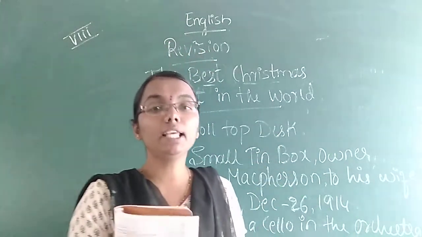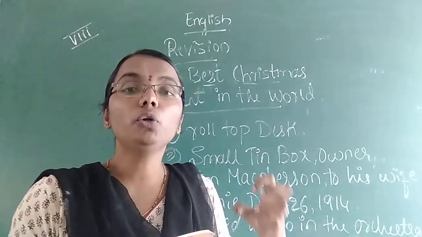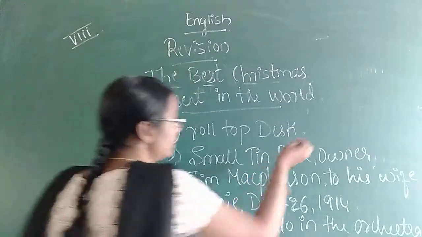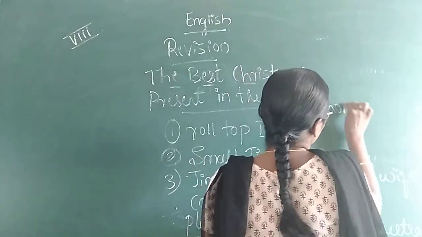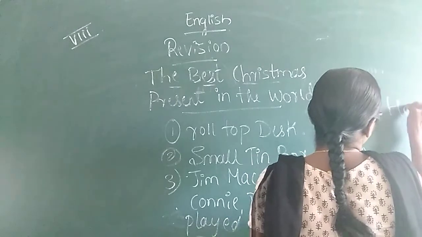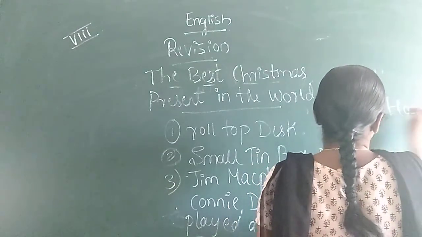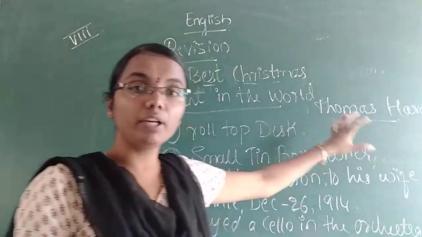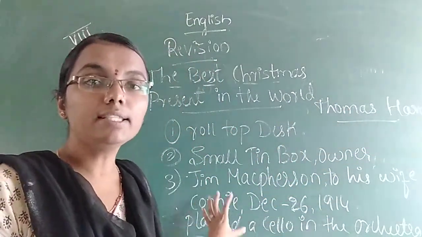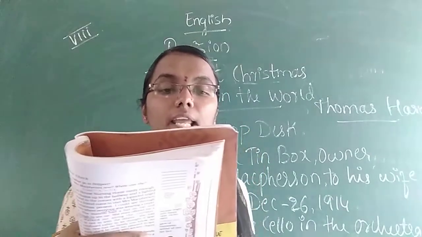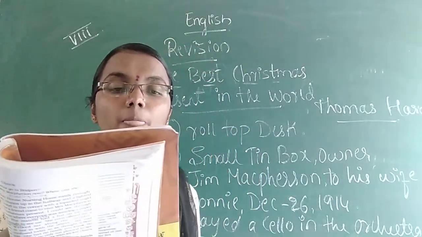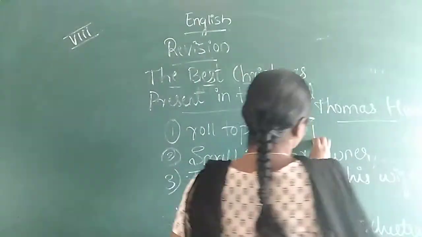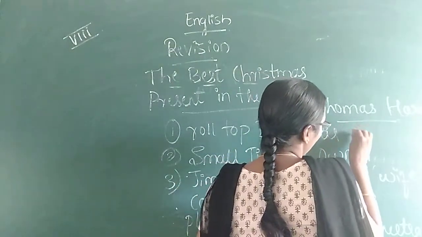Because he got to know everything about Dorset from Thomas Hardy's book. Thomas Hardy was the favorite writer of Hans Hoof. And what was the name of the book? Far from the Madding Crowd.